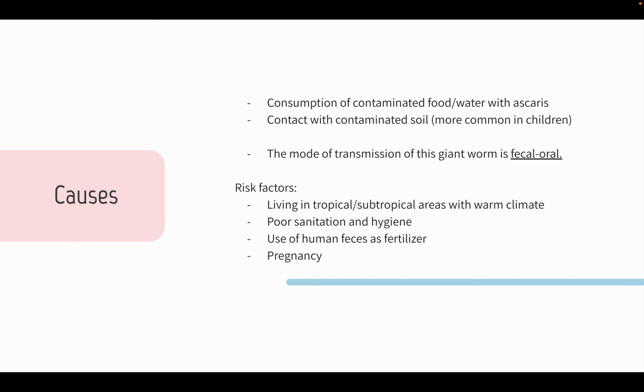Now, as for the causes, it's the consumption of food or water contaminated with the worm, and that is usually through contact with contaminated soil, and it's more common in children as mentioned. The mode of transmission is fecal-oral, and certain risk factors include living in tropical areas with a warm climate, poor sanitation and hygiene, use of human feces as fertilizer, and pregnancy, because of the increase of estrogen and progesterone that influence the diameter of the sphincter of Oddi.